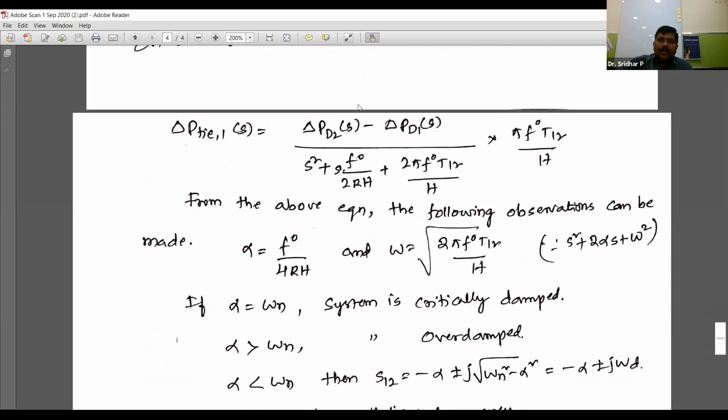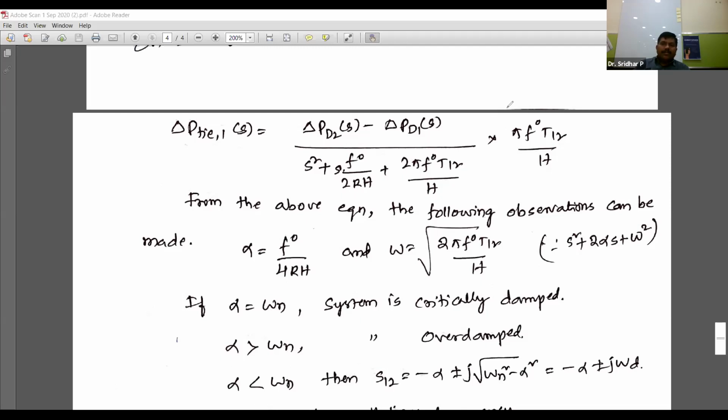Now delta P_ti1 of s is equal to delta P_d2 of s minus delta P_d1 of s, divided by s square plus s into f naught by 2 R H plus 2 pi f naught into T12 by H. It looks tough, but I am giving the complete derivation for this. You note down these expressions directly.